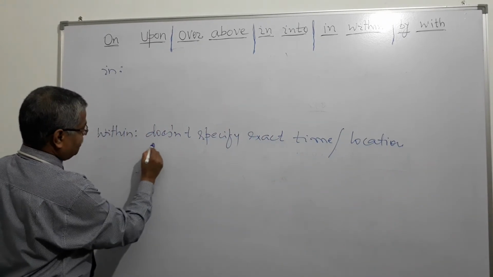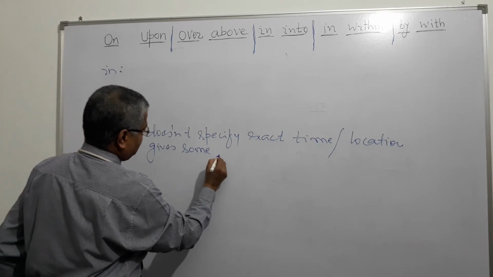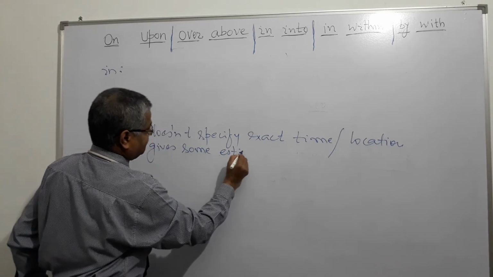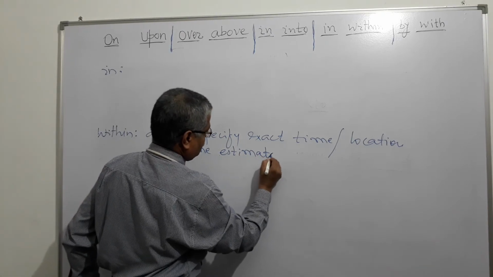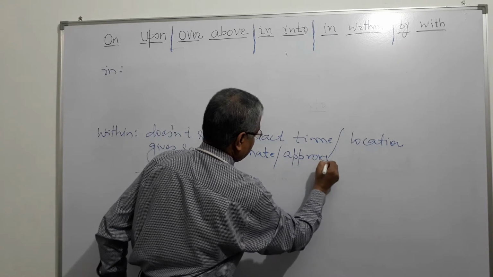It gives some approximation, some estimate or some approximation, right?